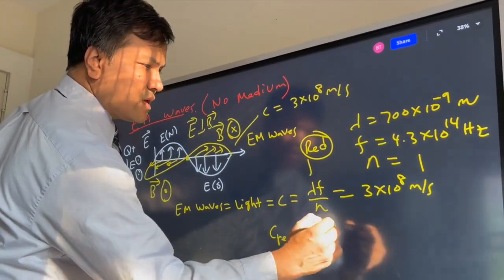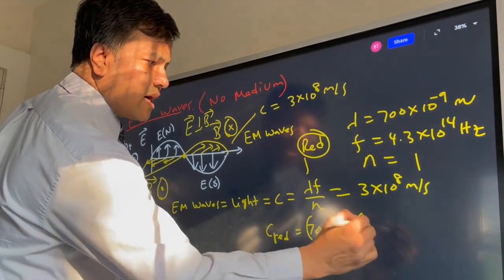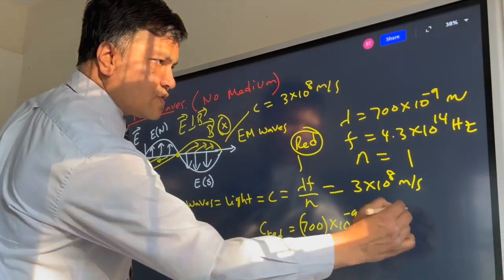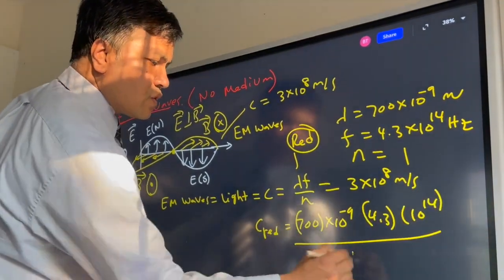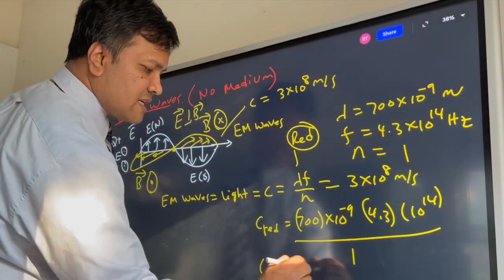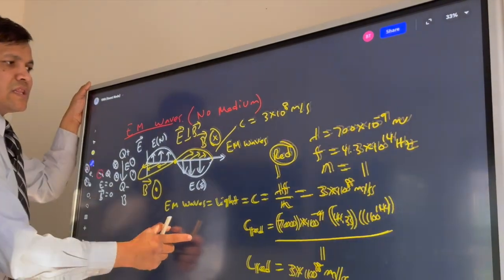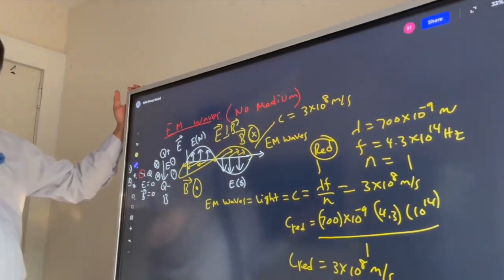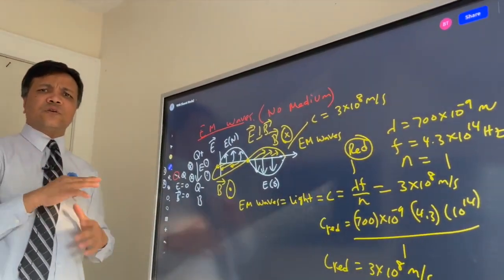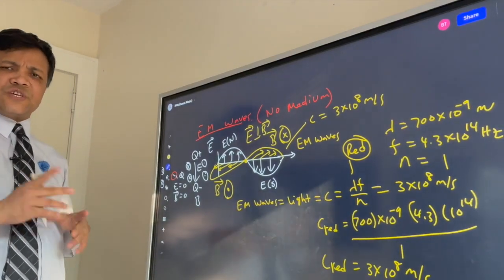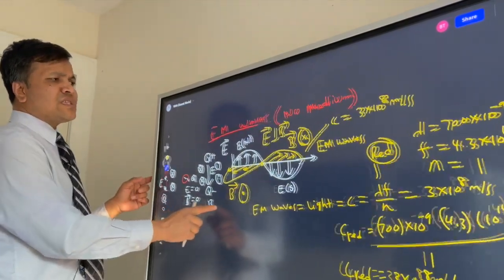Multiplying 700 times 10 raised to -9 and 4.3 times 10 raised to 14, and n is 1, red light is 3 times 10 raised to 8 meters per second in the vacuum. Later, I'm going to help you understand that the speed of light changes when you change the medium. So this is EM waves.